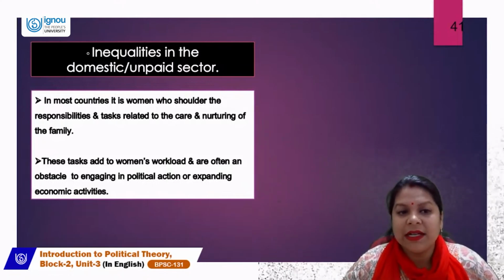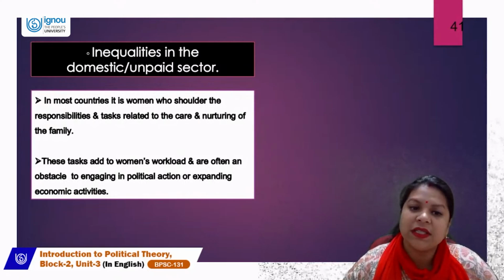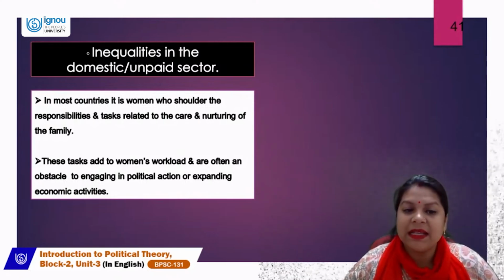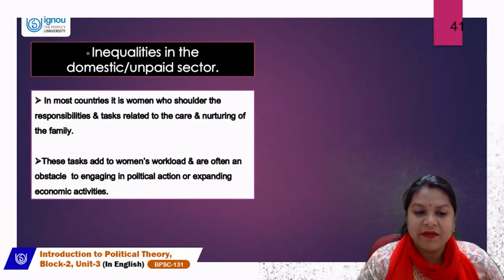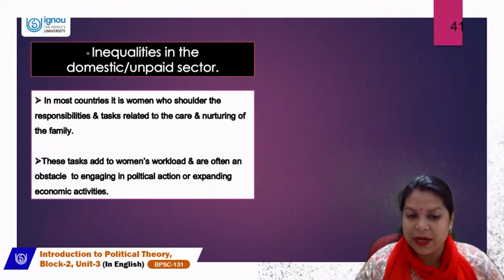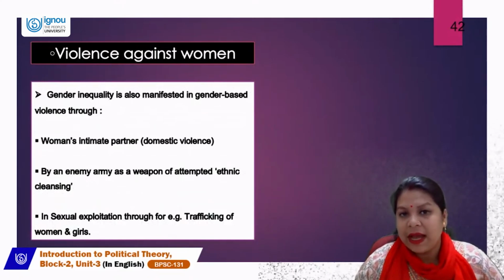Next comes the inequalities in the domestic and unpaid sector, where you can find that in most countries women shoulder responsibility and tasks related to care and nurturing of the family, and this is the unpaid sector. Let's come and talk about violence against women.